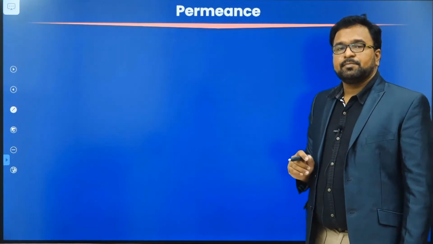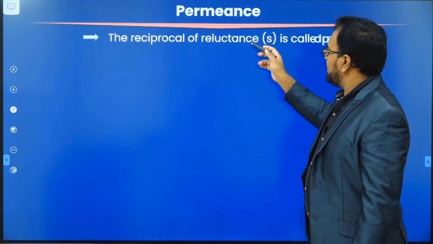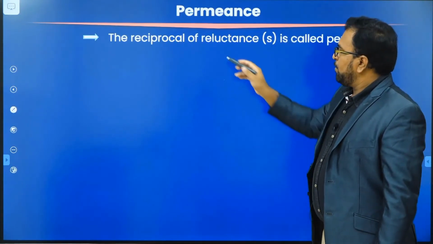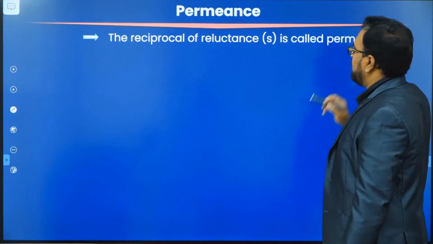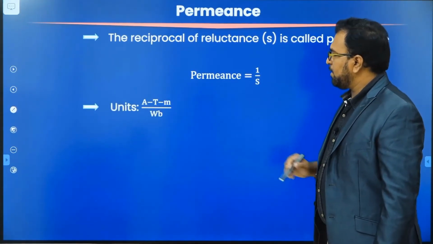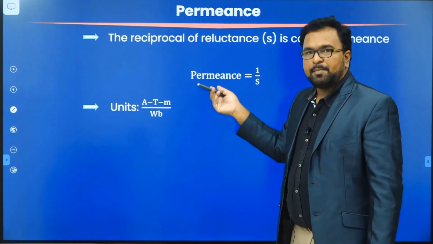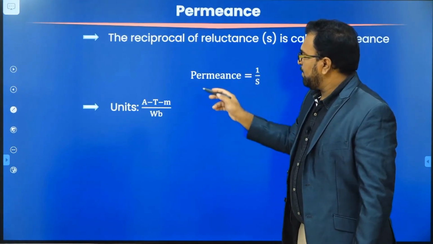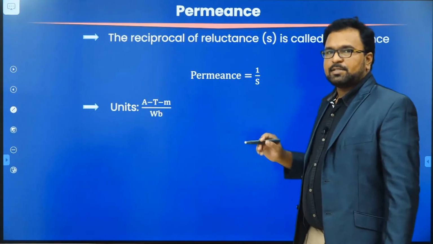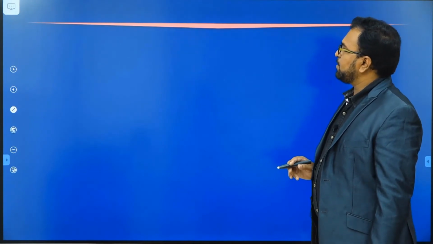Next one, permeance. Permeance is nothing but the conductivity, the reciprocal of the reluctance. That means the conductivity of the magnetic flux is called permeance. We can represent permeance mathematically as 1 by S. And what are the units here? Ampere turns meter per Weber. The unit of S or reluctance is Weber per ampere turn meters. Since permeance is the reciprocal of reluctance, its units will also be the reciprocal. So this is permeance.